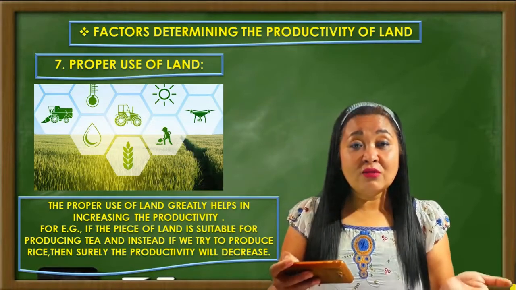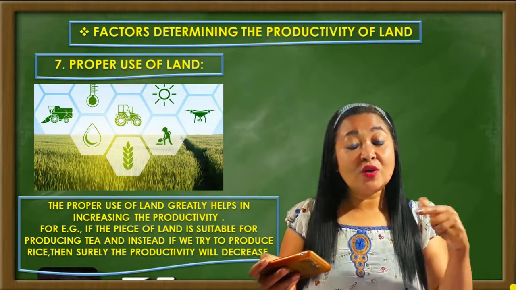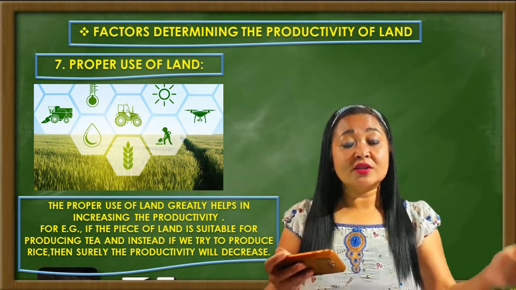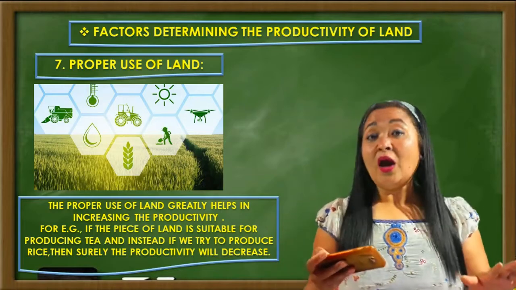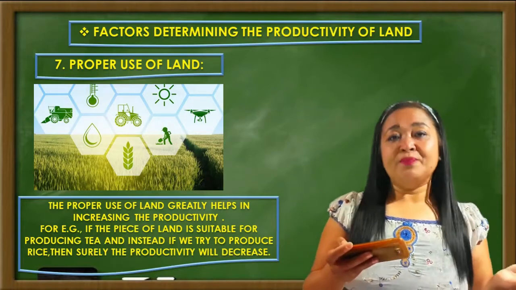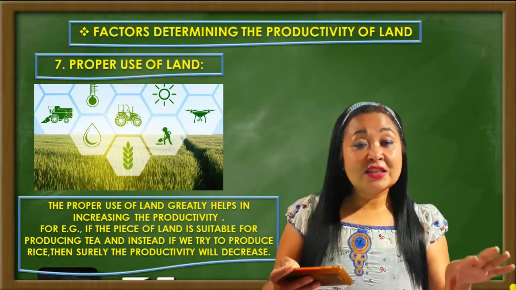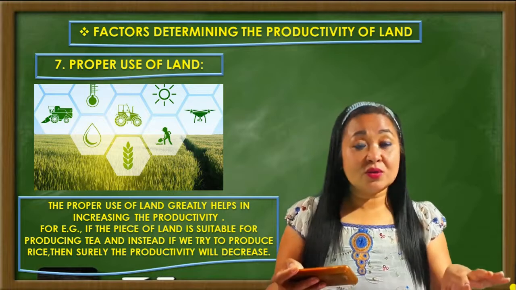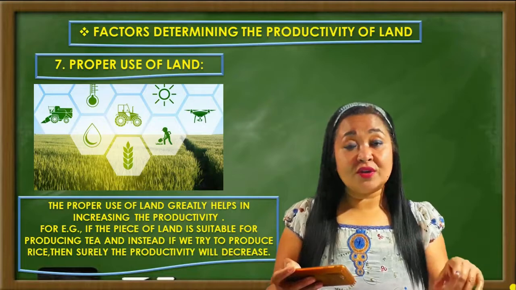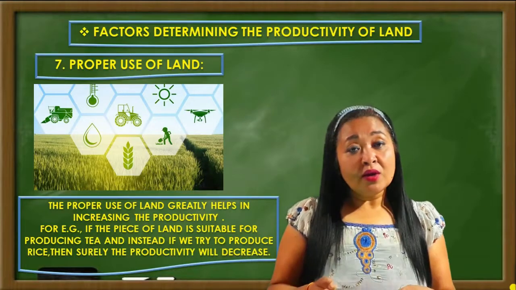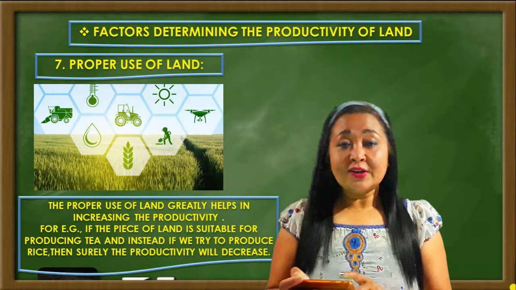So what will be your outcome? Obviously it will be low, isn't it? Why? Because you're not using the land properly. You're supposed to plant tea. Suppose you had planted tea, then what would have happened? The output would be good. But instead of planting tea, which is suitable, you are sowing paddy and trying to get rice out of it. So the outcome will be low. So the productivity of land also depends upon the proper usage of the land.